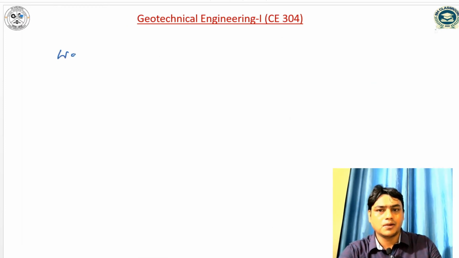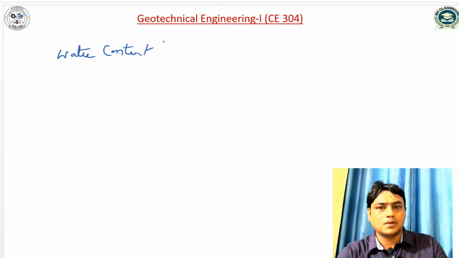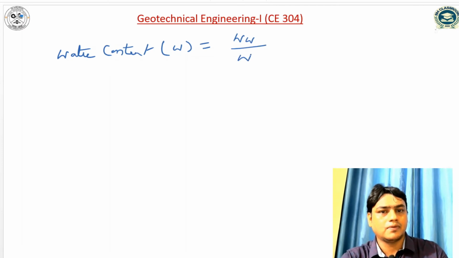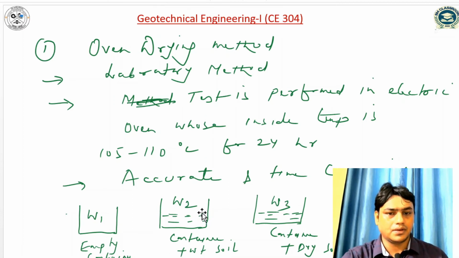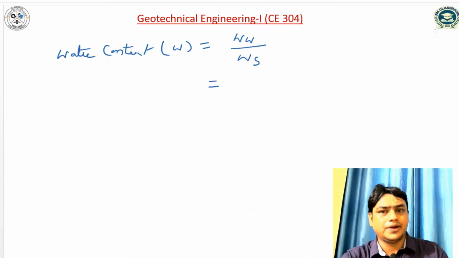we know that water content is equal to the ratio of weight of water to weight of solid. So water content can be written as weight of water over weight of solid. So what will be the weight of water? W2 minus W3, where W2 is the weight of container plus soil and the soil contains moisture. So weight of water can be written as